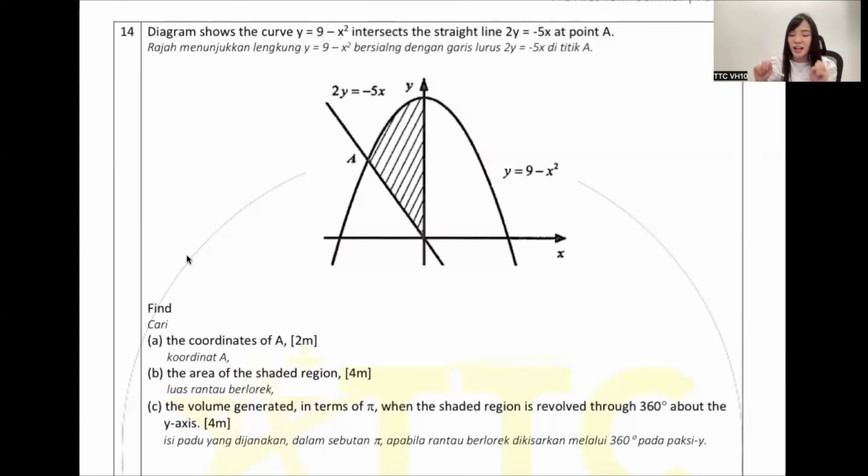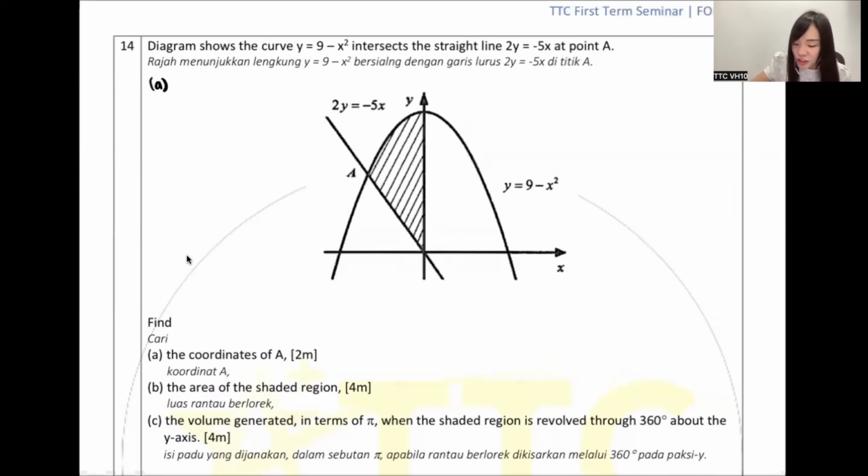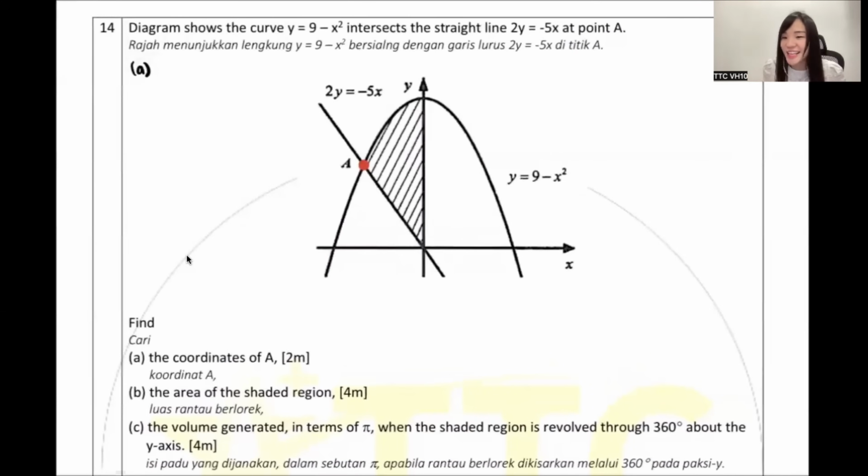So, question 14. The diagram shows the curve y equals 9 minus x squared intersecting the straight line 2y equals negative 5x at point A. They want us to find point A. Can anyone tell me what we call this point A?